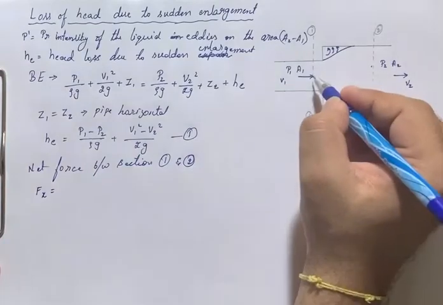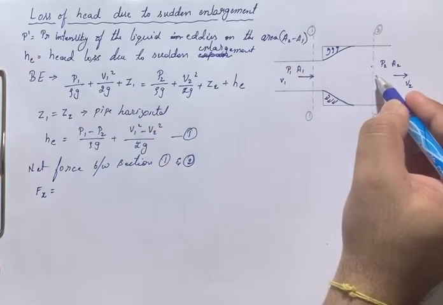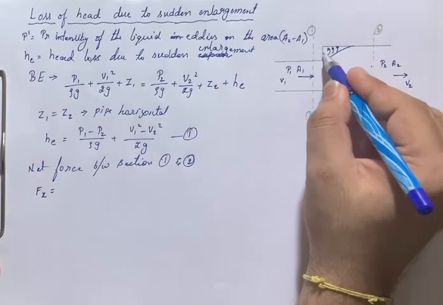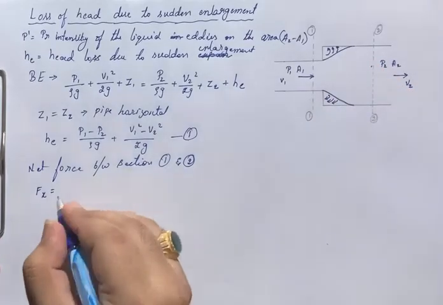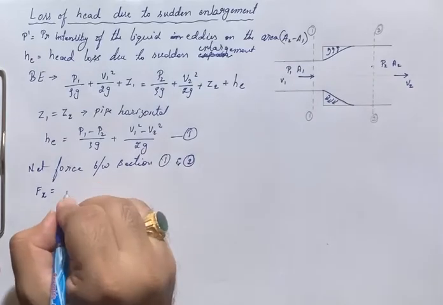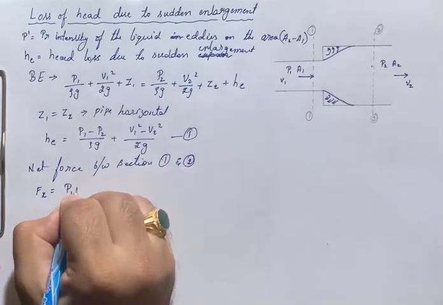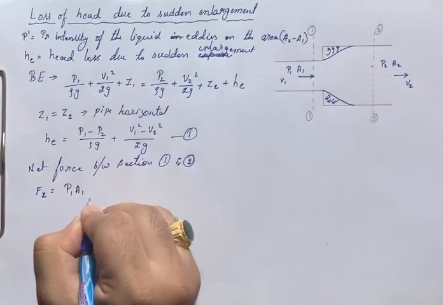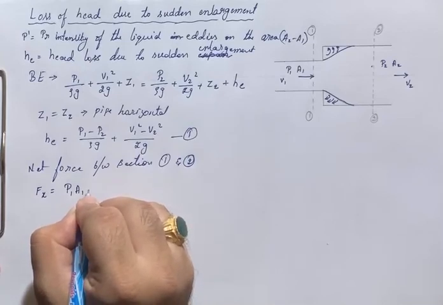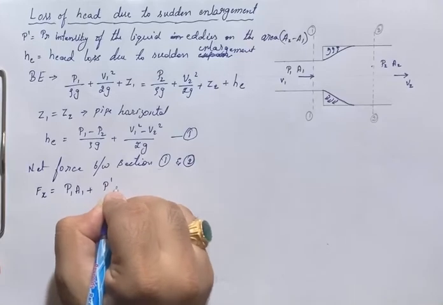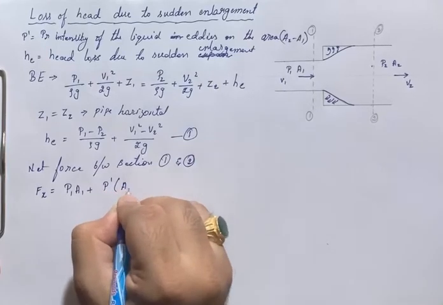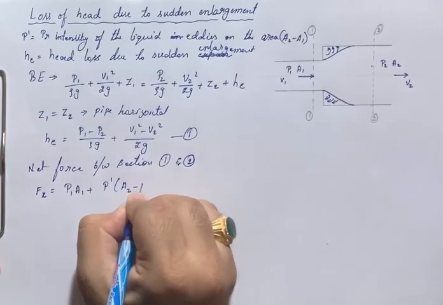The force in section 1, the force in section 2, and there is some force due to the formation of eddies. So the net force is P1 A1, the force in section 1 acting in the direction of flow, plus P dash into A2 minus A1.